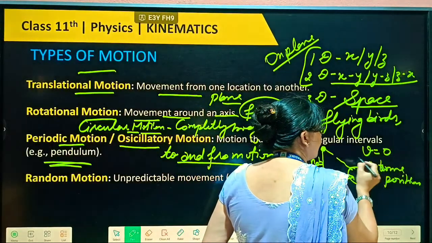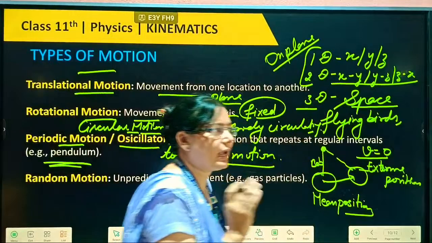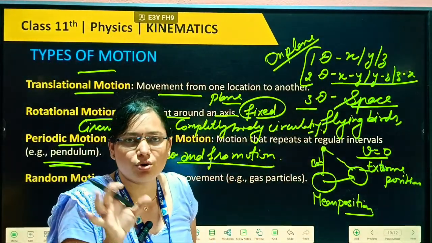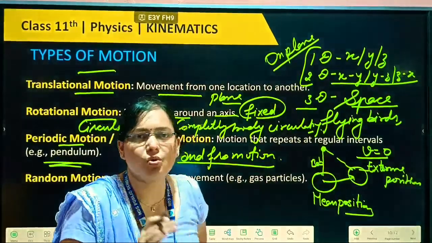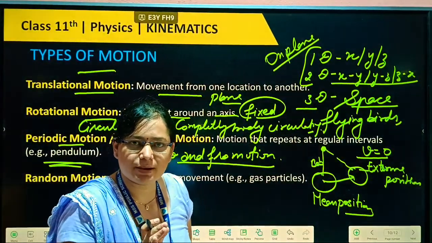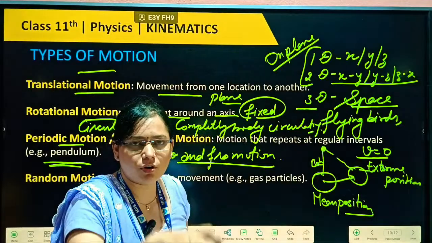Keep in mind, any body we pull in the upward direction, at the maximum height its velocity always becomes zero. As velocity becomes zero, it falls down again.